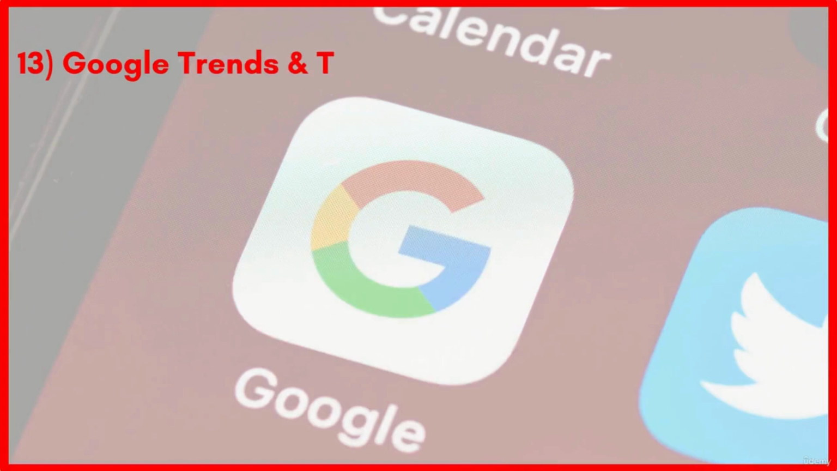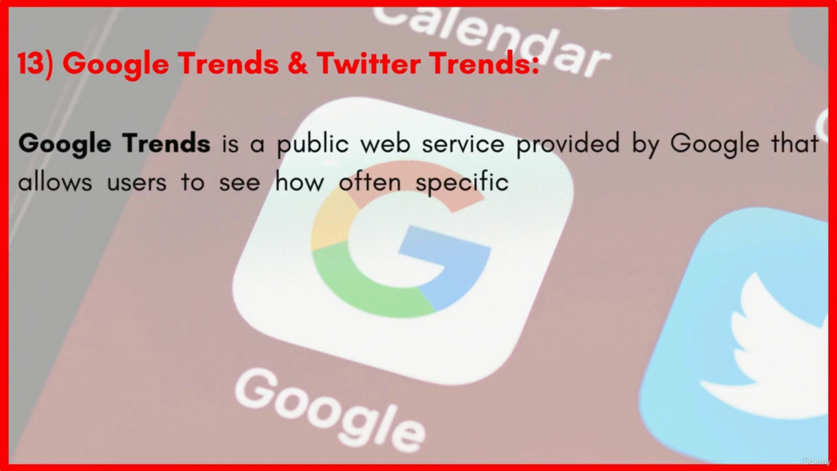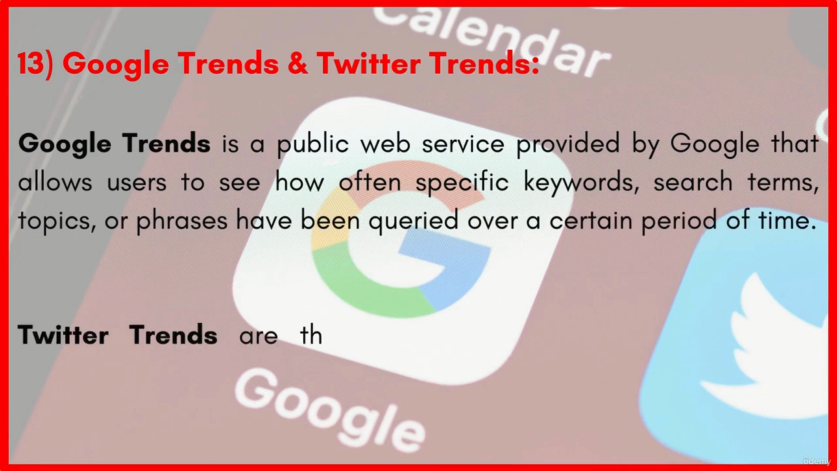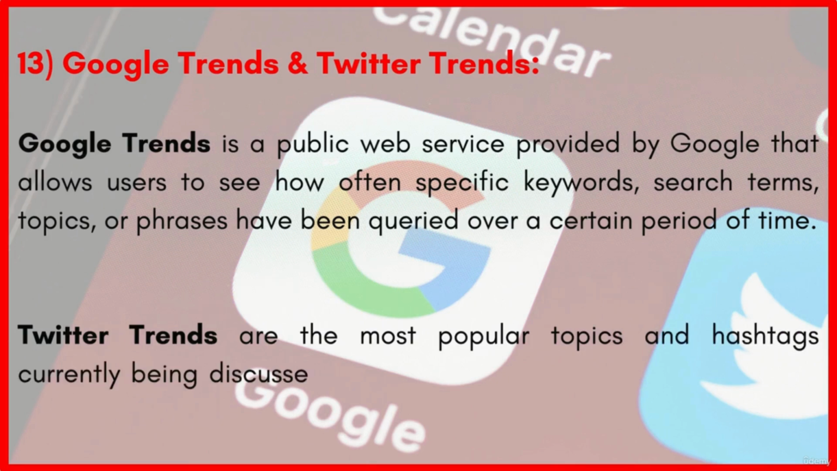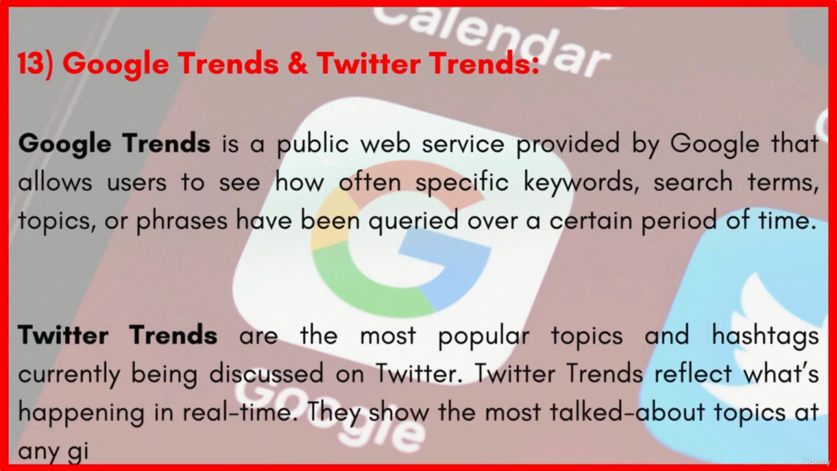Number 13. Google Trends and Twitter Trends. Google Trends is a public web service provided by Google that allows users to see how often specific keywords, search terms, topics, or phrases have been queried over a certain period of time. Twitter Trends are the most popular topics and hashtags currently being discussed on Twitter. Twitter Trends reflect what's happening in real time. They show the most talked about topics at any given moment.